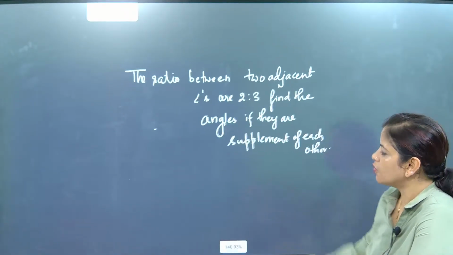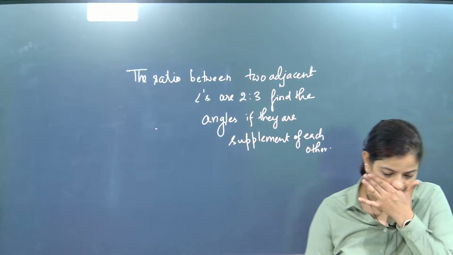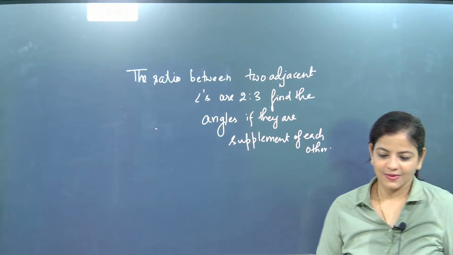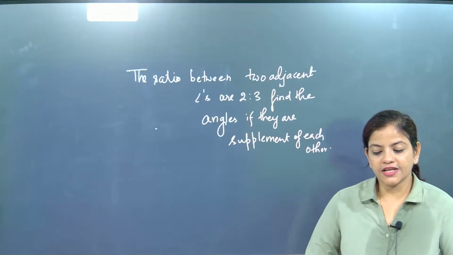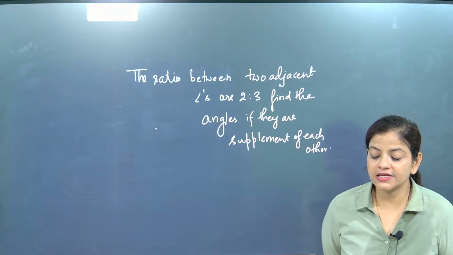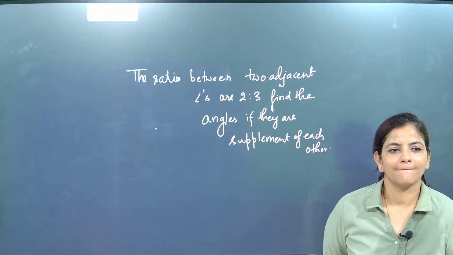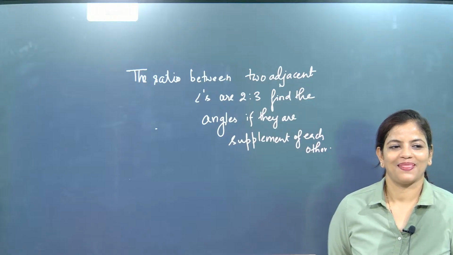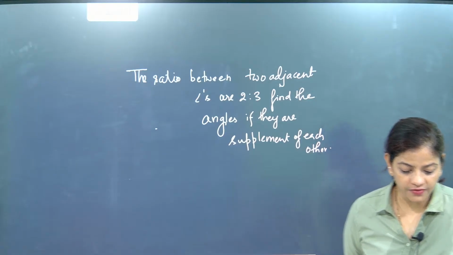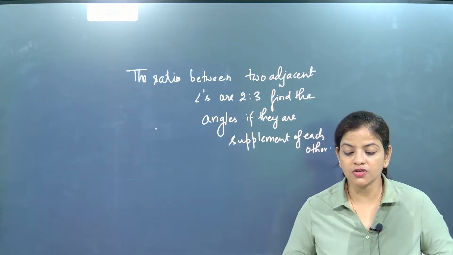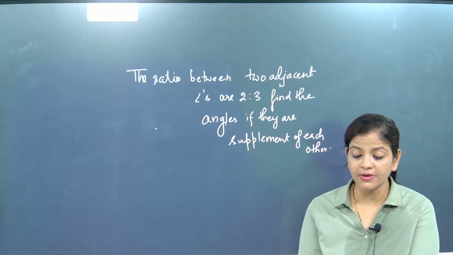Now the question goes to you. Let's see how fast you are going to give the answer. Come on, go for it. Offline I got 36 degrees. Let's see what online children are telling. Solve and say the answer. It's not the correct way of solving. Everyone solve, because both the adjacent angles are supplementary of each other.